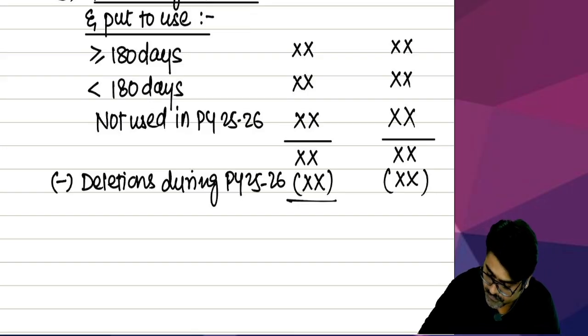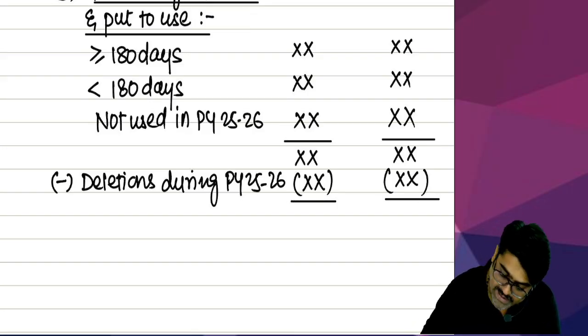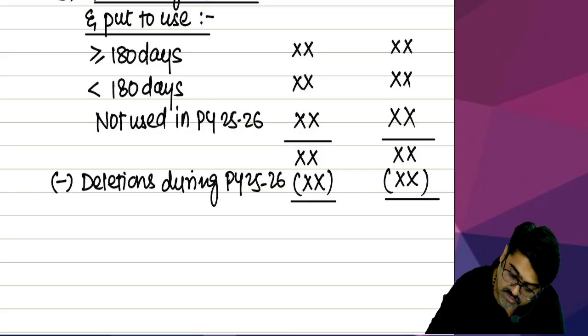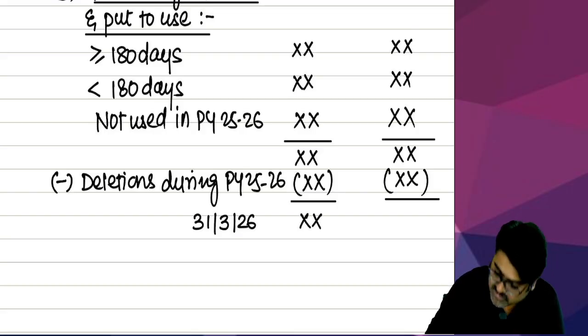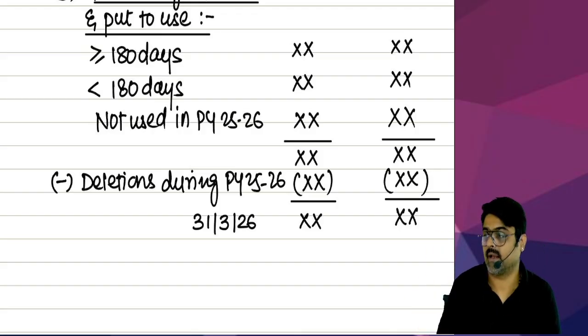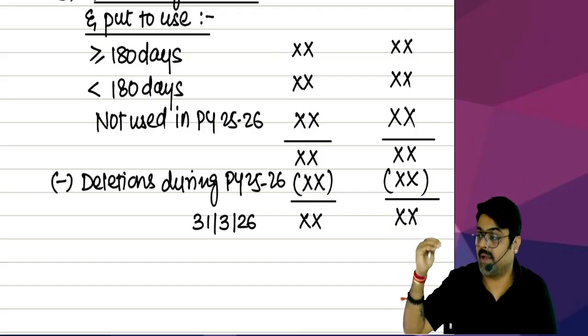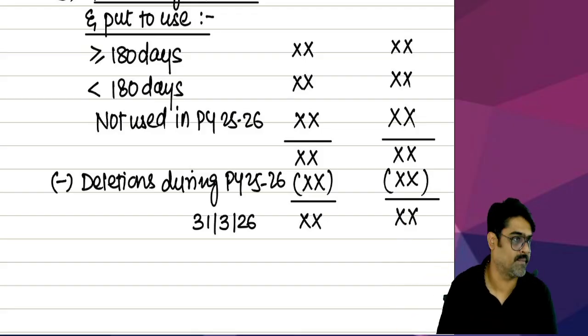So now what are you going to do? Now at the end of the year, as on 31st March 2026, these assets are there. Against these assets, this much cost is still remaining. Now out of this cost, some cost will be allowed in the form of depreciation.